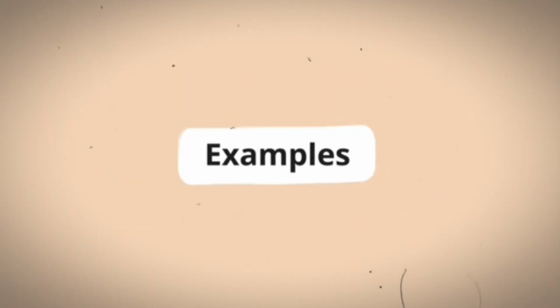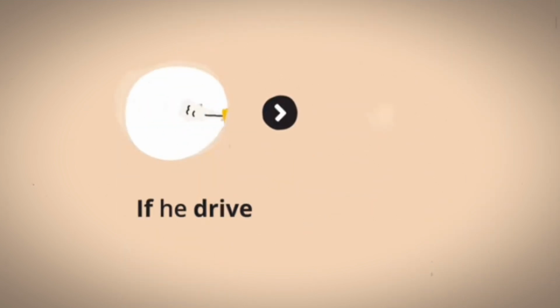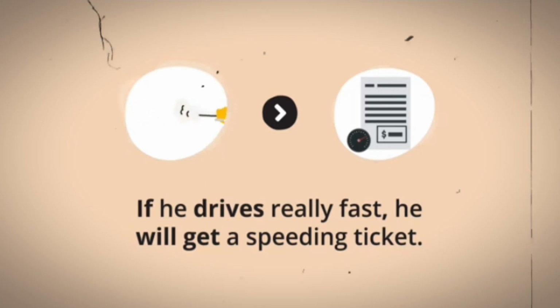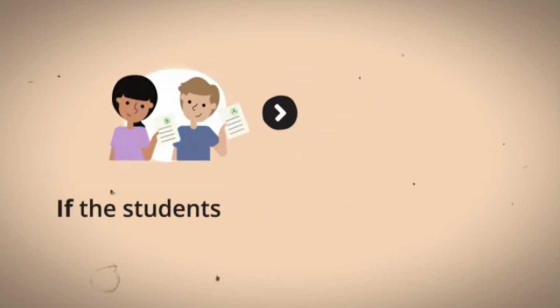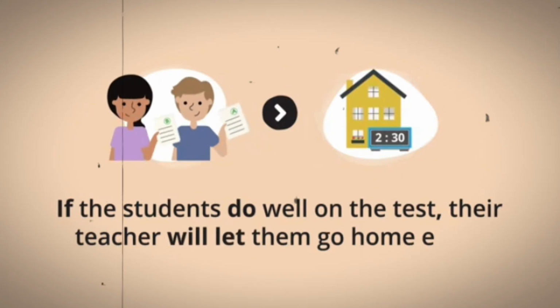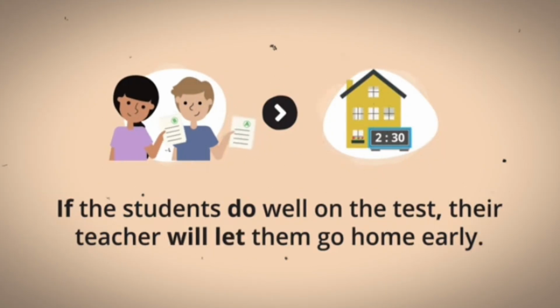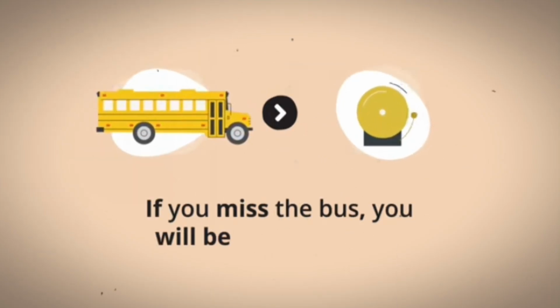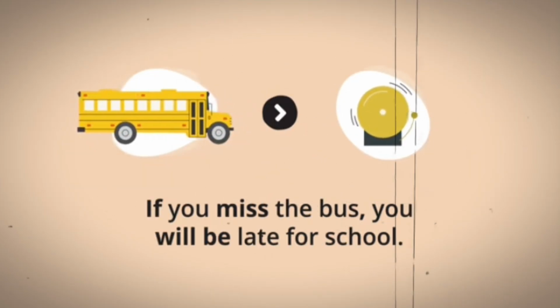Let's take a look at some more examples of first conditional sentences in English. If he drives really fast, he will get a speeding ticket. If the students do well on the test, their teacher will let them go home early. If you miss the bus, you will be late for school.